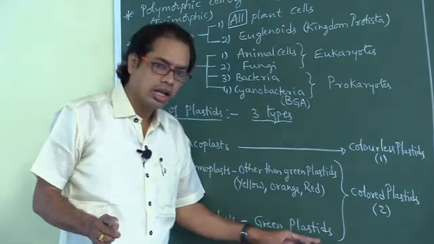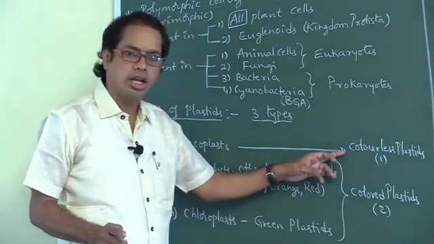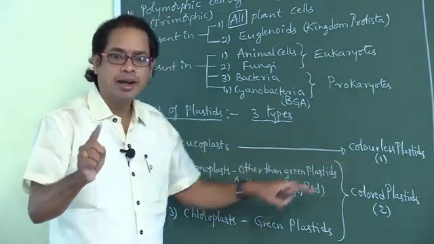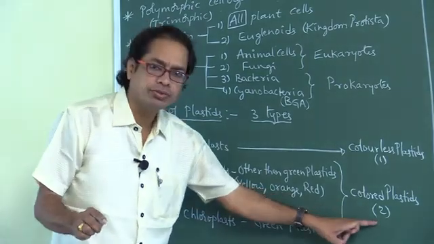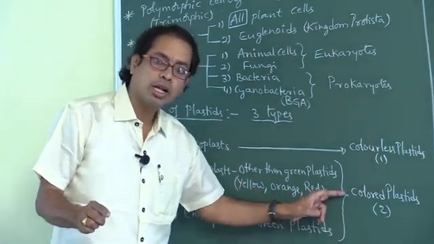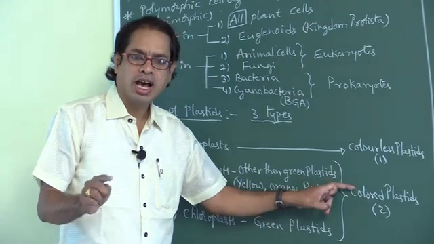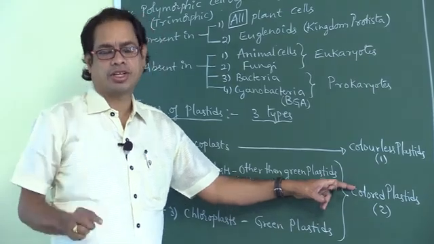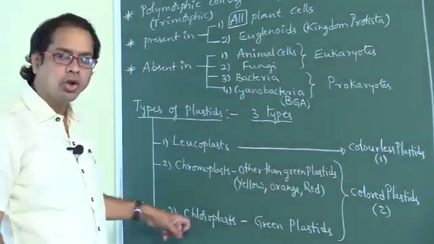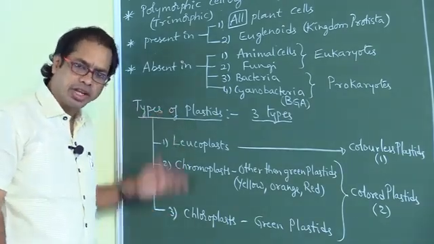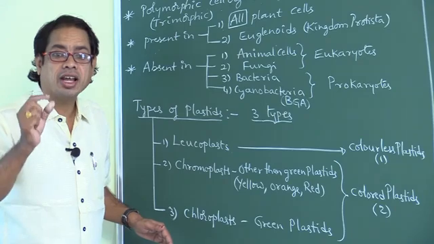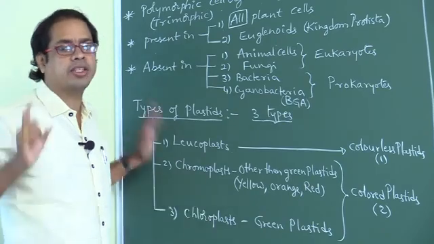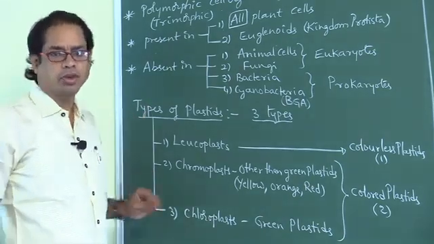Chromoplasts and chloroplasts are the two colored plastids, and leucoplasts are colorless plastids. As the plastids are of three types, they are called trimorphic or polymorphic cell organelles. Tri means three.